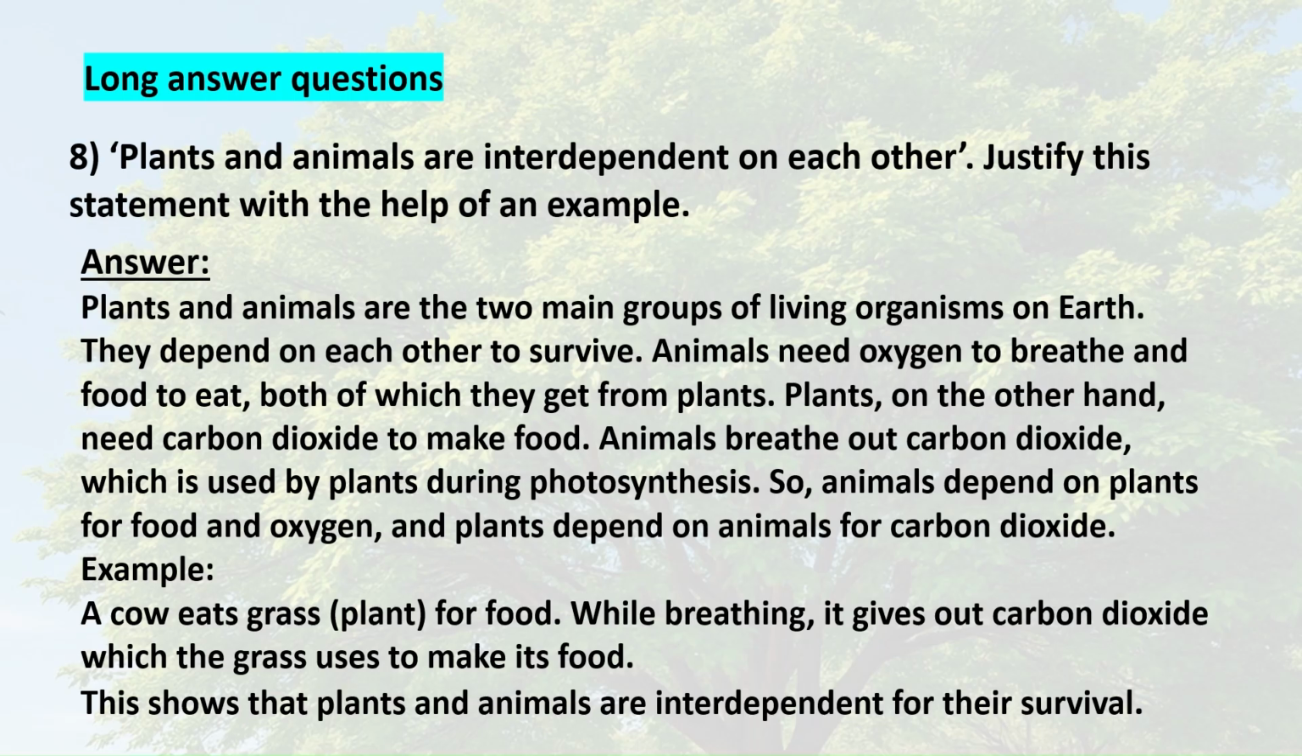Plants, on the other hand, need carbon dioxide to make food. Animals breathe out carbon dioxide, which is used by plants during photosynthesis. So, animals depend on plants for food and oxygen, and plants depend on animals for carbon dioxide. Example, a cow eats grass, a plant, for food. While breathing, it gives out carbon dioxide which the grass uses to make its food. This shows that plants and animals are interdependent for their survival.